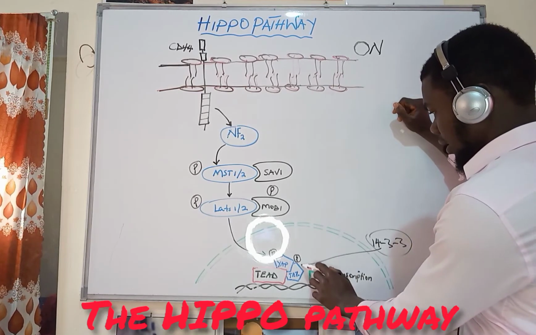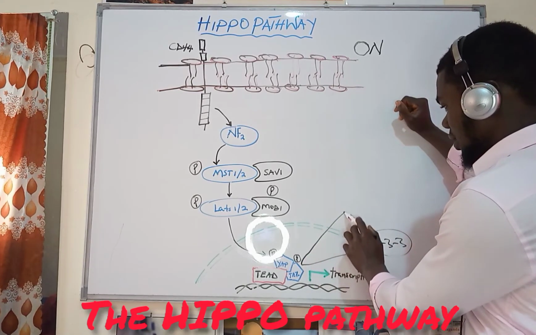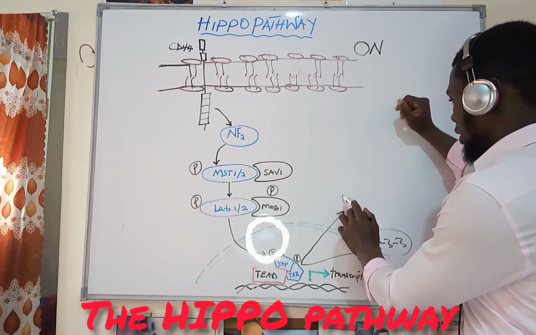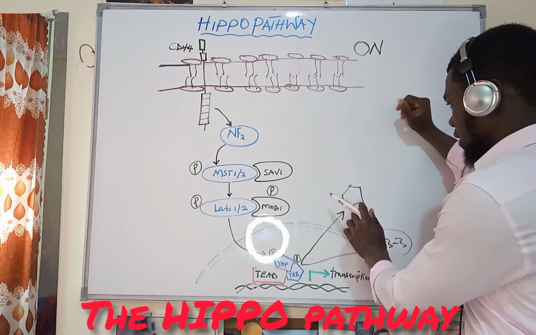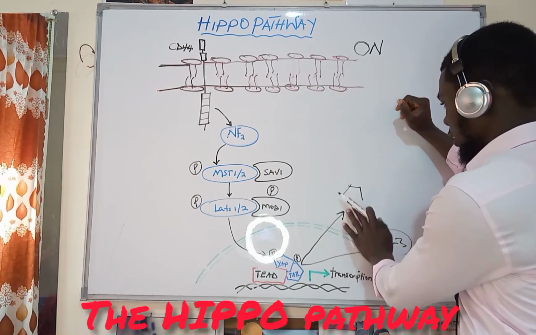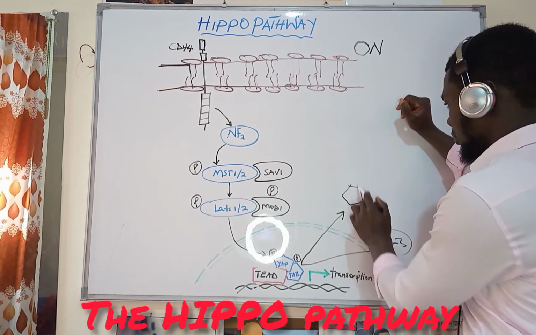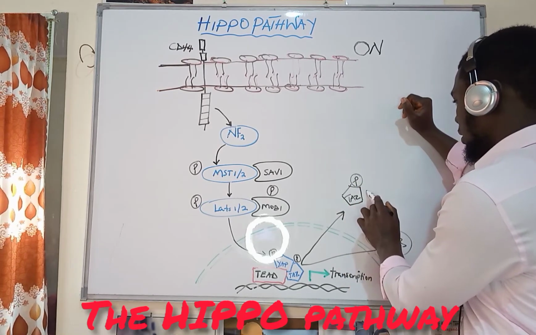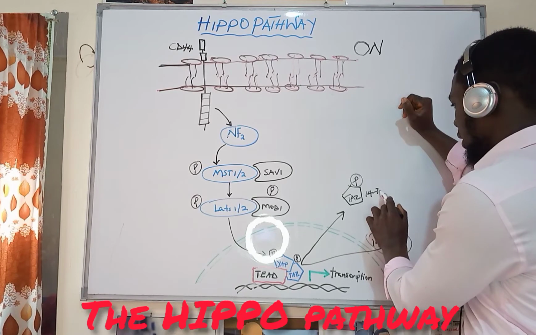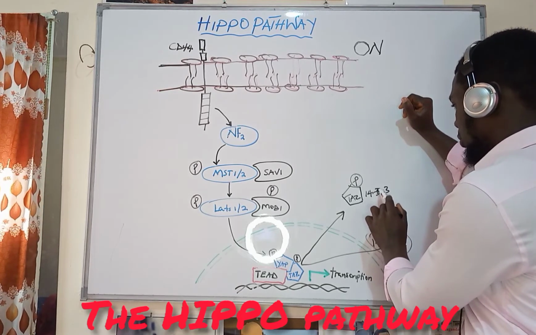It's going to come and carry the TAZ outside of the nucleus. So this is the phosphorylated TAZ. Phosphorylated TAZ is going to be carried outside of the nucleus by this carrier protein.